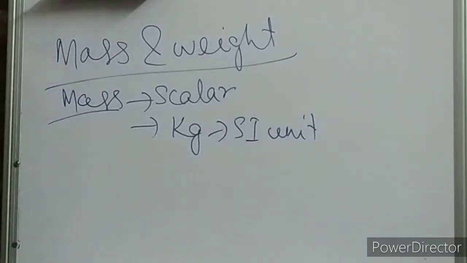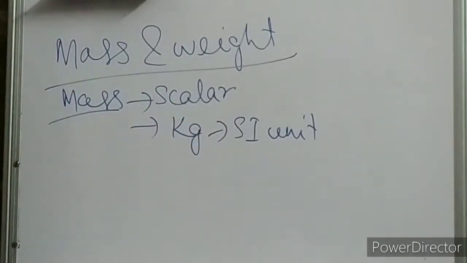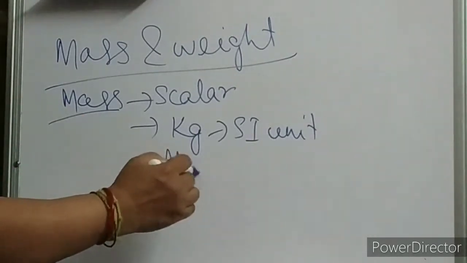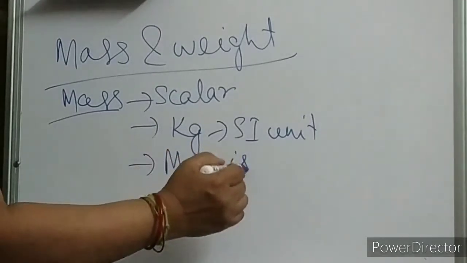Difference of mass and weight, most probable questions for exam, children. So ensure those things also, write point wise, and you will get your full marks. So SI unit of mass is kg. And the third point is the mass of the body is constant. Mass of the body is constant.